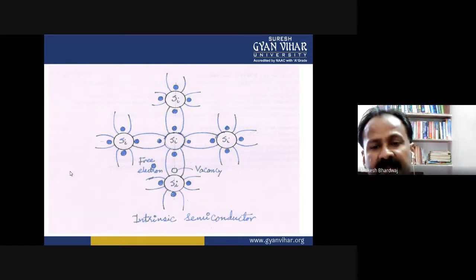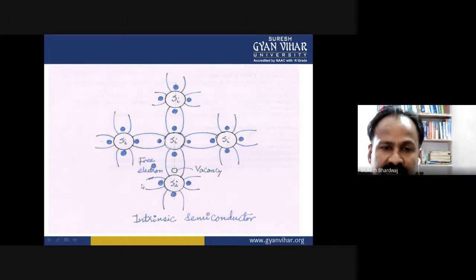And if a small amount of energy is given to the intrinsic semiconductor, then as you observe through the figure, that energy is acquired by any one of the four electrons, which moves to the conduction band and creates a space over there. It is designated as a vacancy, and this vacancy is generally known as a hole.